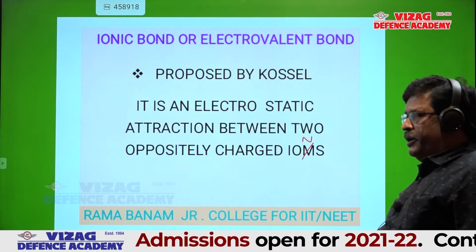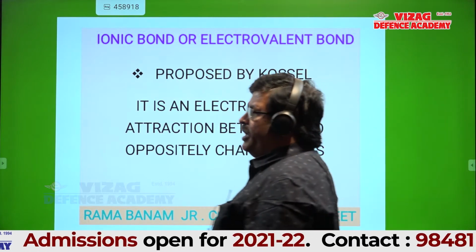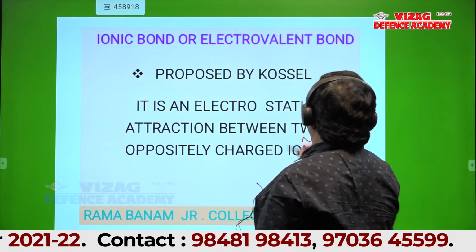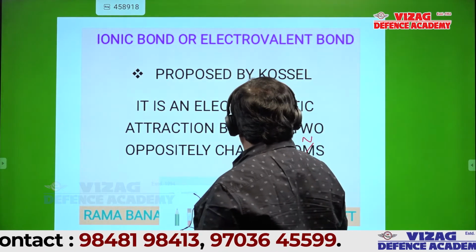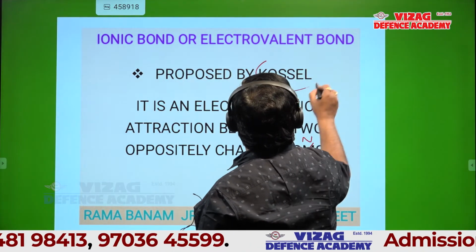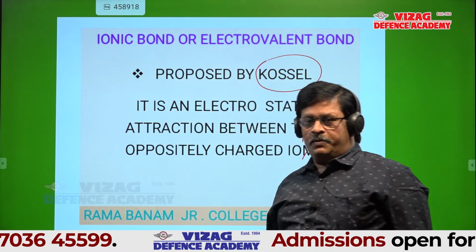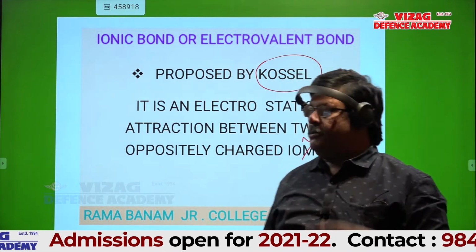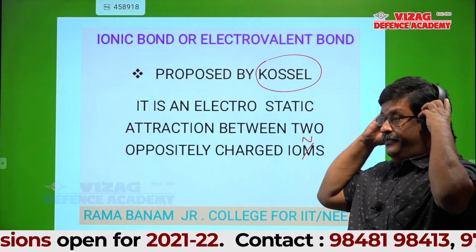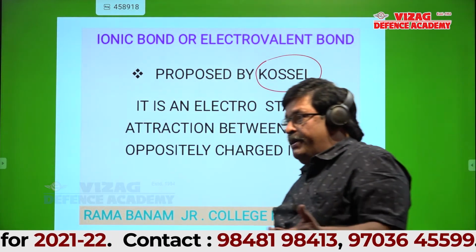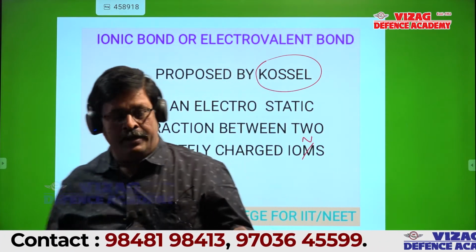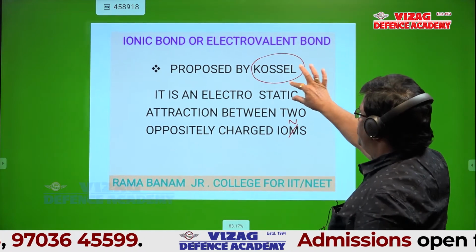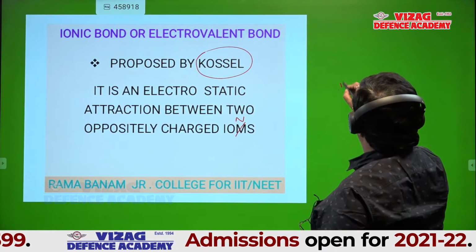The other name of ionic bond is electrovalent bond. This was proposed by Kossel. Octet rule was proposed by Lewis and Kossel. In that, ionic bond was proposed by Kossel. What it means? Suppose there are two oppositely charged ions, that is A plus and B minus,